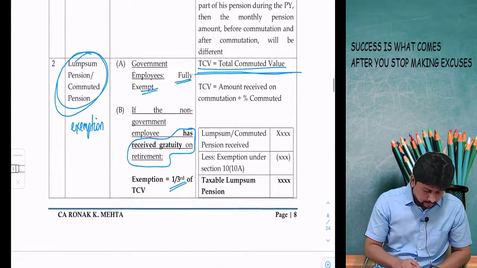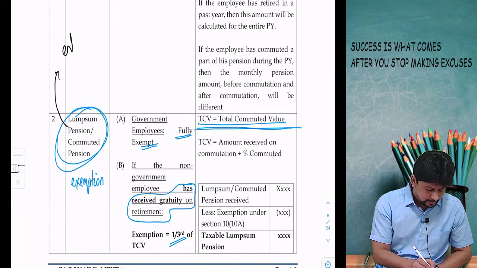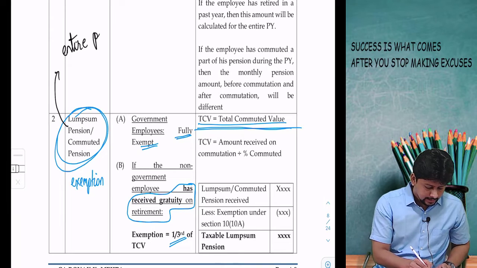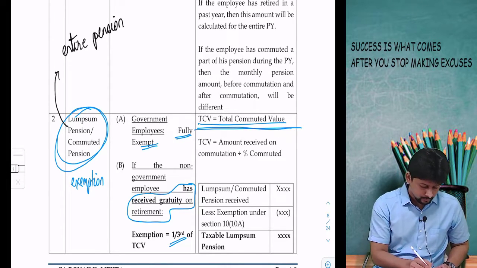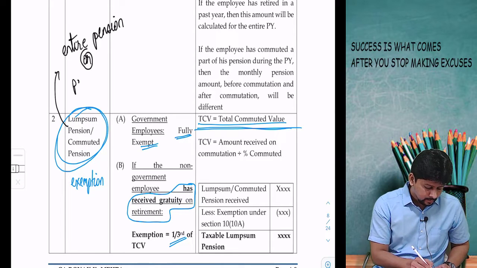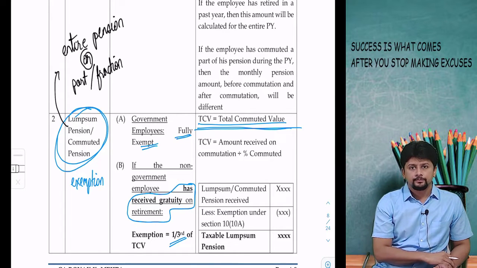As an employee, when I am taking lump sum pension, it can be the entire pension converted into a lump sum amount, or it can be a part, a fraction, a certain component getting converted into lump sum.